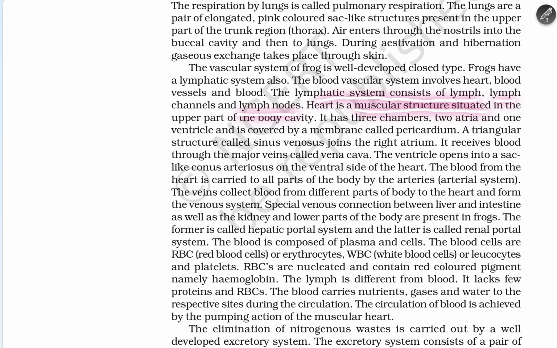The heart is a muscular structure situated in the upper part of the body cavity. It has three chambers, two atria and one ventricle. It is covered by a membrane called the pericardium. A triangular structure called the sinus venosus joins the right atrium. It receives blood through the major veins called the vena cava. The ventricle opens into the sac-like conus arteriosus on the ventral side of the heart.